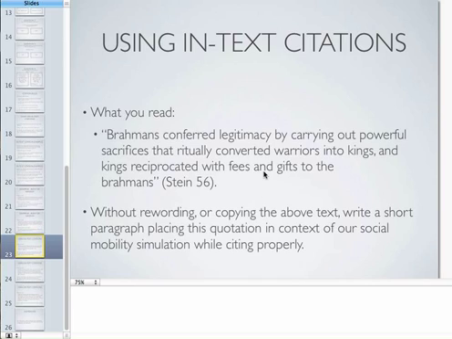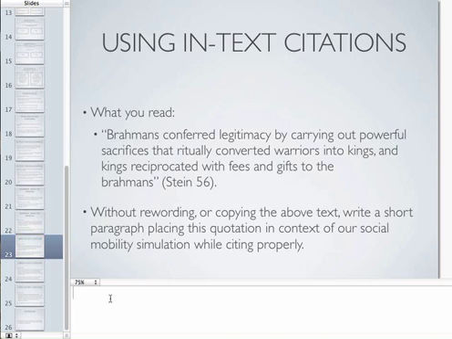Now think about this. If you read this in the book, Brahmins conferred legitimacy by carrying out powerful sacrifices that ritually converted warriors into kings, and kings reciprocated with fees and gifts to the Brahmins. Now, without rewording or copying the above text, write a short paragraph, placing this quotation in context of our social mobility simulation while citing it properly. Pause this video and try to do this on your own.